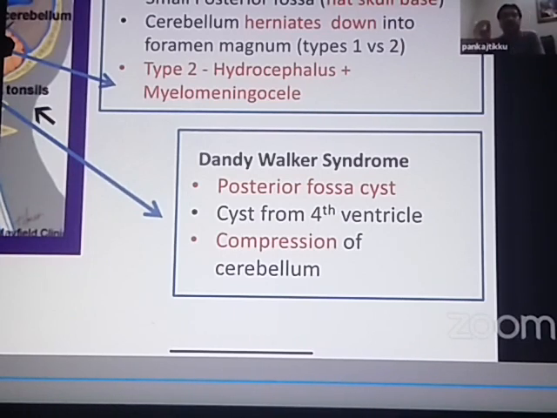You understand? So for us to say this is a Dandy-Walker syndrome, there should be three things. There should be a cyst in the posterior fossa, the cyst should be arising from the fourth ventricle, and the cyst should be compressing the cerebellum. If any one of these criteria is not met, this is not a Dandy-Walker syndrome. If all these three criteria are met, we say this is a case of Dandy-Walker syndrome.